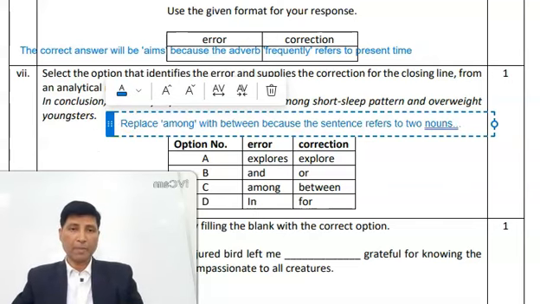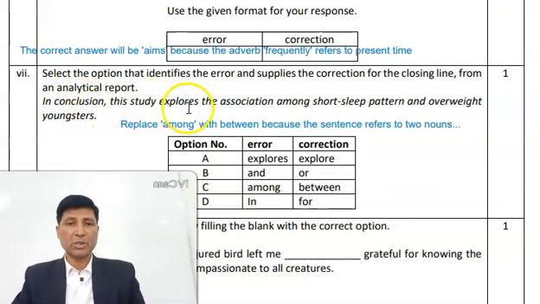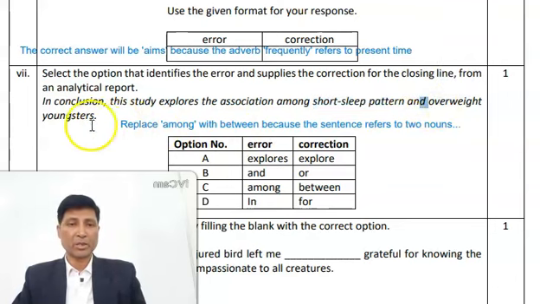So what is happening here? Let me explain. Look here. When we are talking about this particular sentence, in conclusion, this study explores the association. Here, among is being followed by only two nouns: sleep pattern and overweight youngsters.